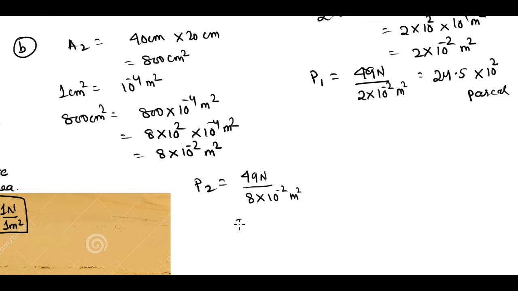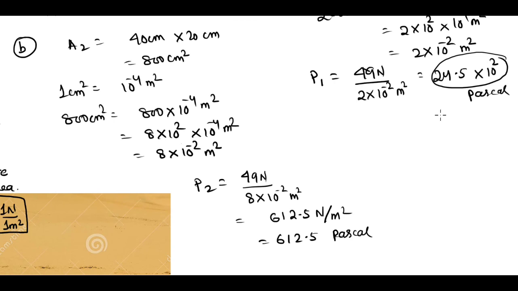So if you solve it, the answer will be 612.5 Newton per meter square, or 612.5 Pascal. Is that clear? And if you look at the first case, 24.5 into 10 to the power 2 is 2450 Pascal.